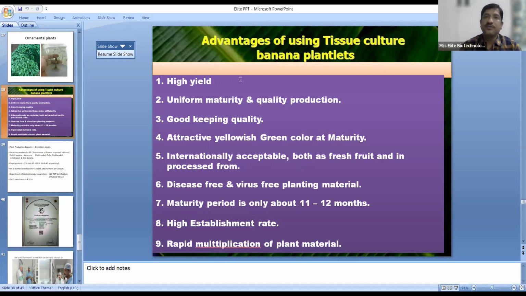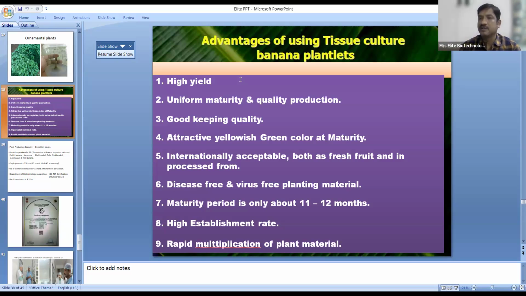And the other thing is uniform maturity. Earlier, before farmers were using these tissue culture plants, they used to go to other farmers' fields, select suckers and plant them in their field. So the age of the suckers would be different. One may be of 1 month age, another sucker may be of 3 months, another of 2 months. They would collect all these suckers and plant them in their field, so there is a difference in age.